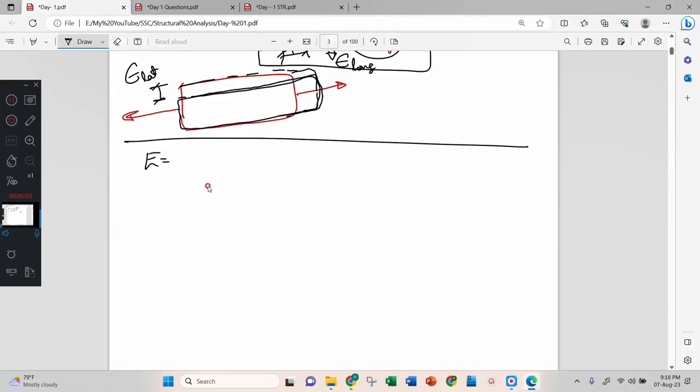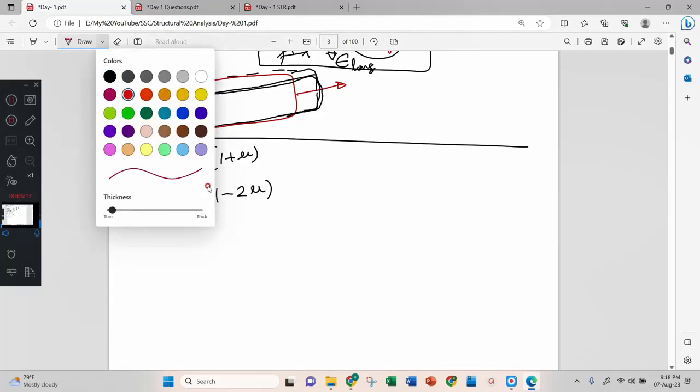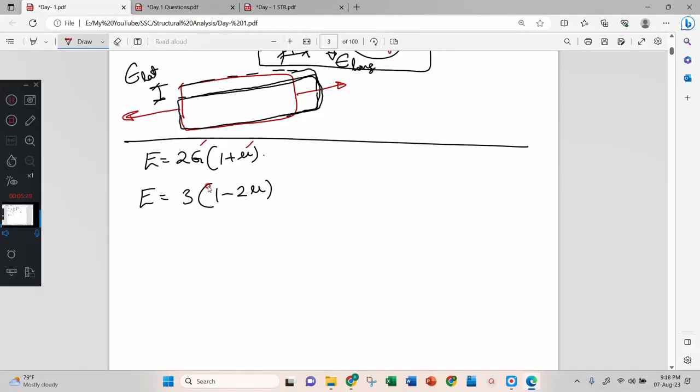E is equal to, once again, 2G into 1 plus mu. E is equal to 3K into 1 minus 2 mu. These two equations are enough. If you analyze this, if you know G and mu, you will know the E value. If you know E value and mu value, then you can calculate K value, right? We have E, G, mu and K, four parameters.